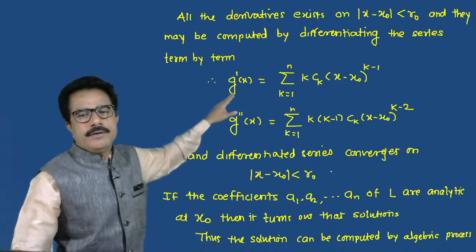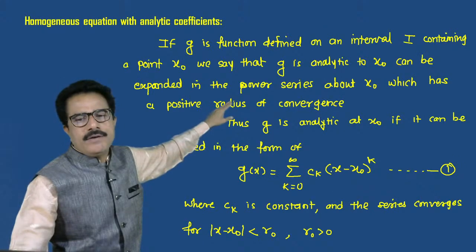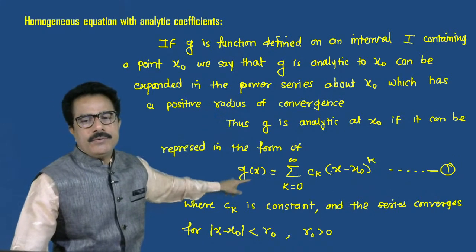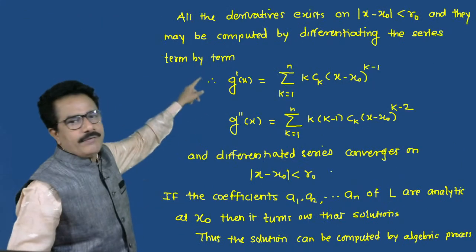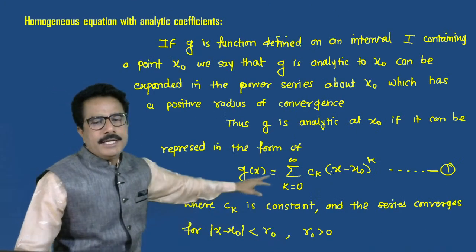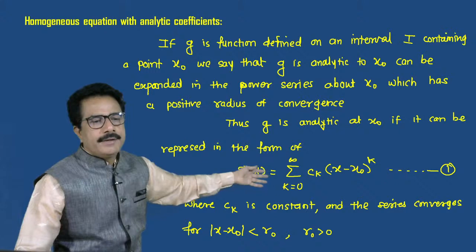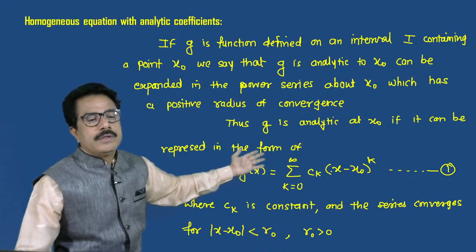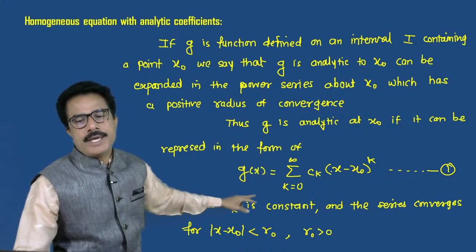So we can differentiate equation 1, G of x, then we get G dash of x equals summation of k into Ck into (x minus x naught) raised to k minus 1.